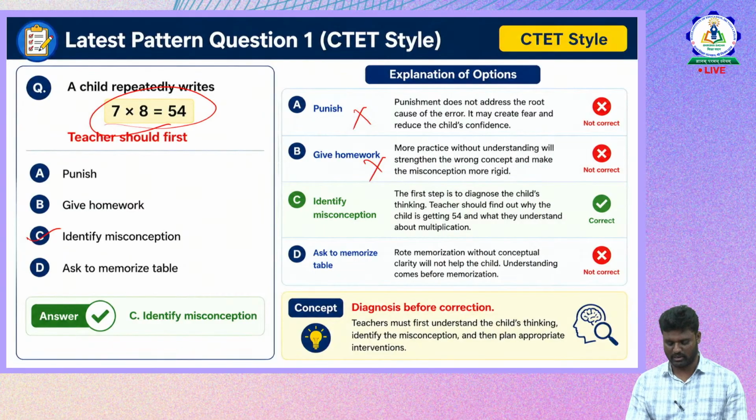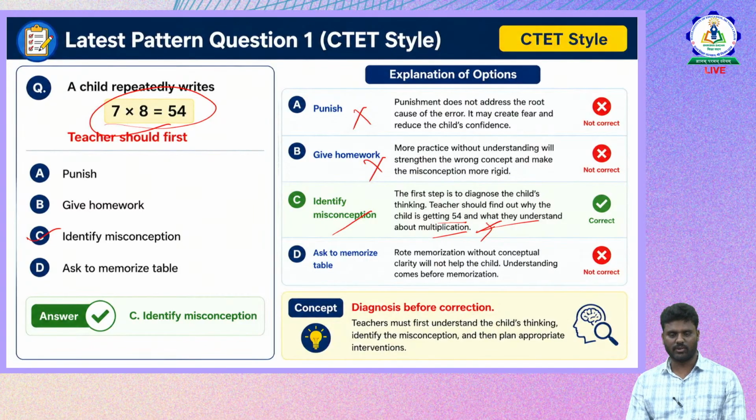Teachers should find out why the child is getting 54 and what they understood about multiplication. Is the concept of multiplication clear, or did the child misunderstand it? We need to identify in what way the child misunderstood the concept, rectify it through diagnosis, and provide an alternative remedial teaching strategy to overcome that misconception.